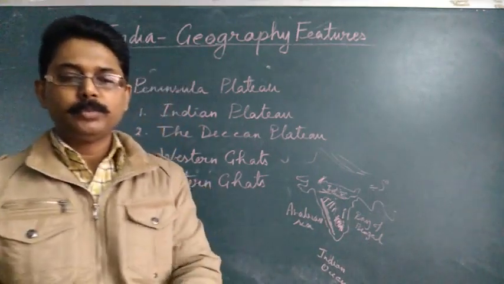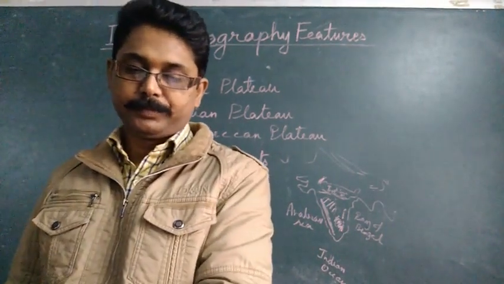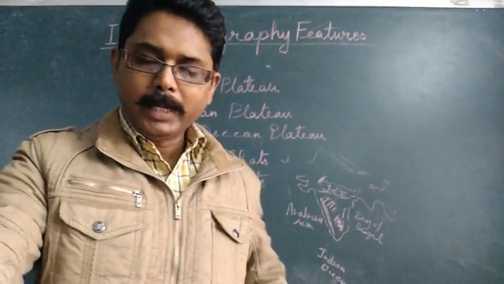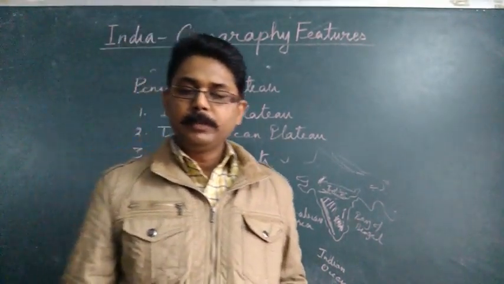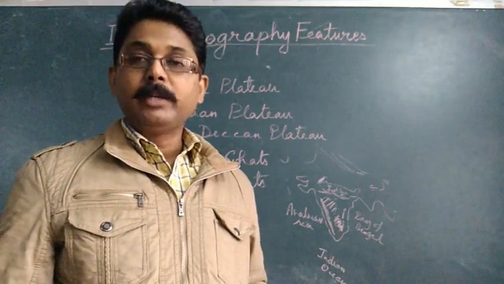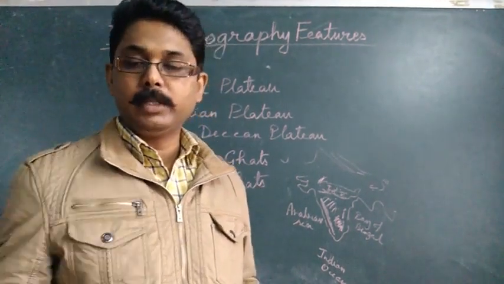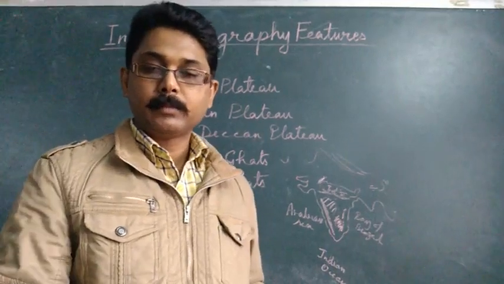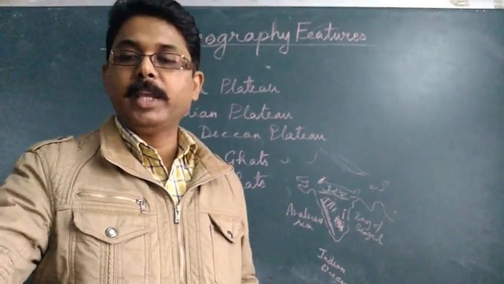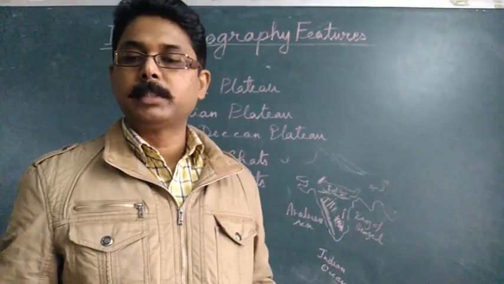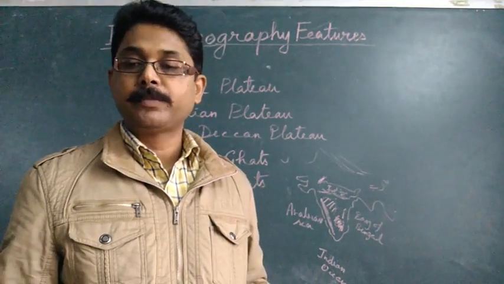These are the two ranges. Now in the Deccan plateau, there are some important ranges like Rajmahal Hills, Mahadev Hills. Then there is the Makal range in Madhya Pradesh, Ajanta Satmala Hills in Madhya Pradesh.